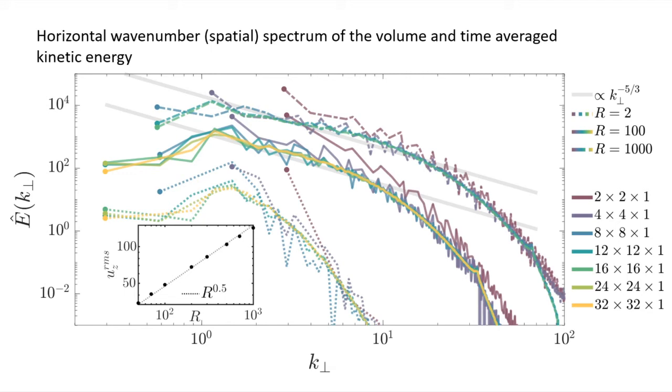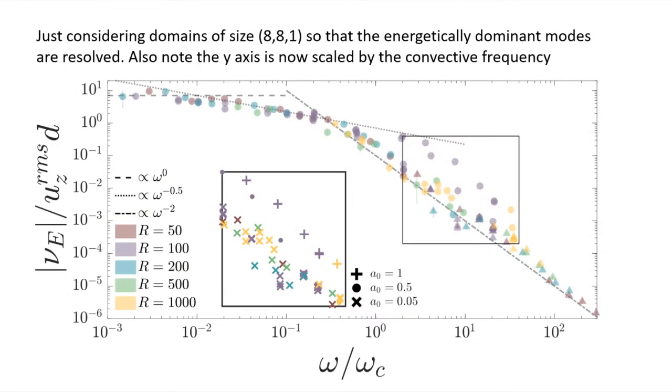So let's move on from this and consider if we just fix the domain size and choose different strengths of convection, what happens? Well, you end up collapsing everything down to one master curve, but we get some scatter in a high frequency regime. Interestingly, this scatter can be explained by this insert where we denote the different shear amplitudes. So we're seeing some shear amplitude dependence in the high frequency case, but we do not get that in this intermediate minus 0.5 regime or the low frequency.